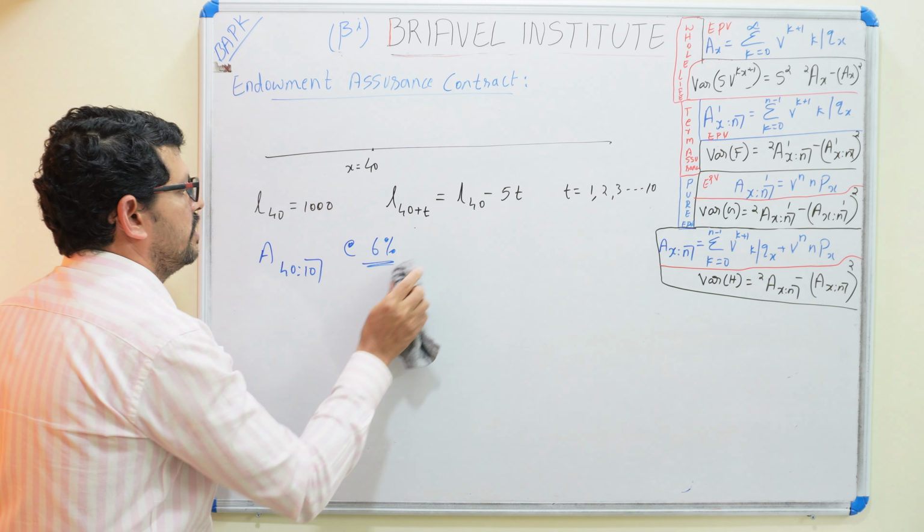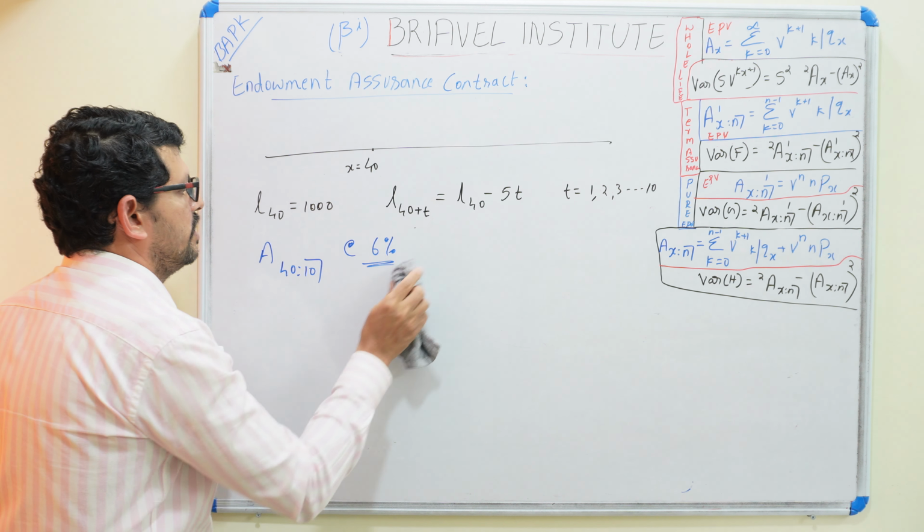It is k equal to 0 to 9, n minus 1 is 9, v raised to k plus 1, k bar q at the age of 40, plus v raised to 10, 10 p of 40. v raised to n, n p of x.